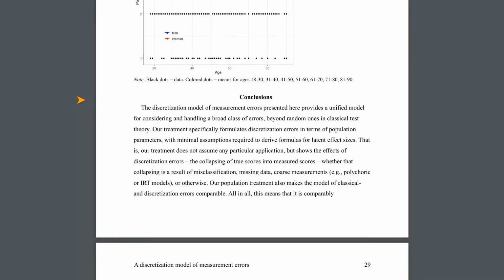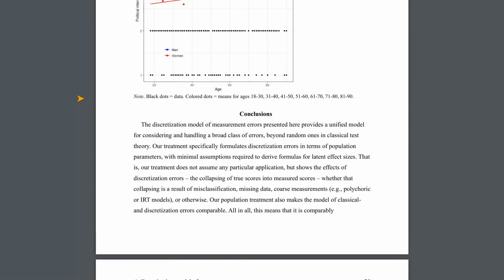My take on this research is that it is a really significant step forward in how we conceptualize and handle measurement error. For years, the focus has been on random error and reliability. This paper brings discretization error to the forefront and shows how it's a much more common problem than we might intuitively think, impacting everything from questionnaire scoring to missing data analysis. The idea of precision as the counterpart to reliability is really insightful. It is a reminder that not all error is about things being scattered. Sometimes it is about information being compressed, and that has its own set of consequences.